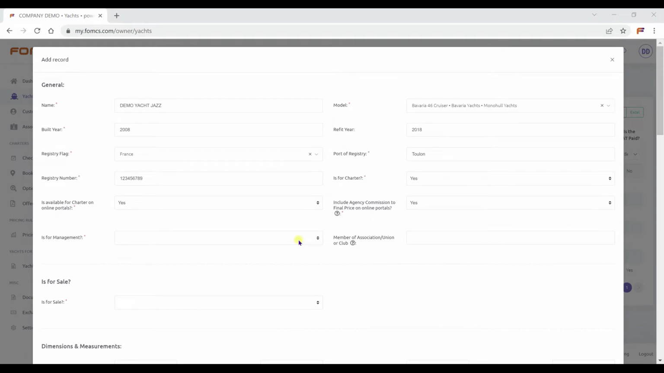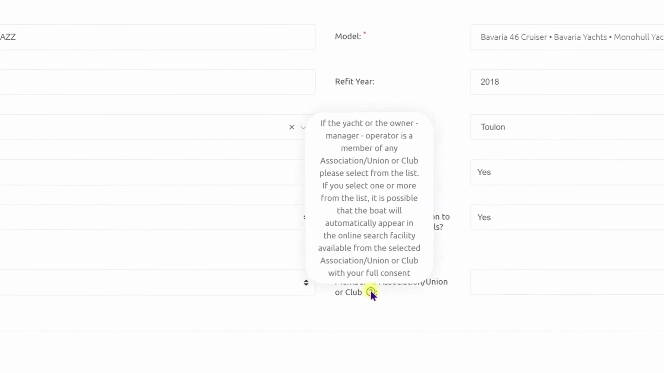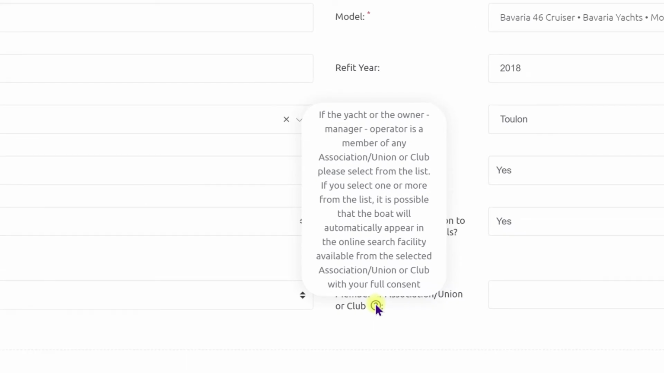Determine if the boat is for management, association, union, or club membership. If the yacht or the owner, manager, operator is member of any association, union, or club, please select from the list. If you select one or more from the list, it's possible that the boat will automatically appear in the online search facility available from the selected association, union, or club with your full consent.